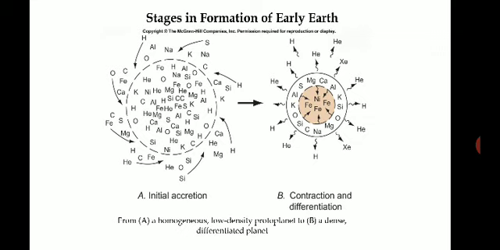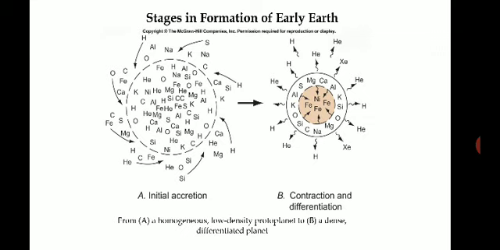During the formation, in the initial stages, accretion took place. All the metals or elements were haphazard and they started revolving.